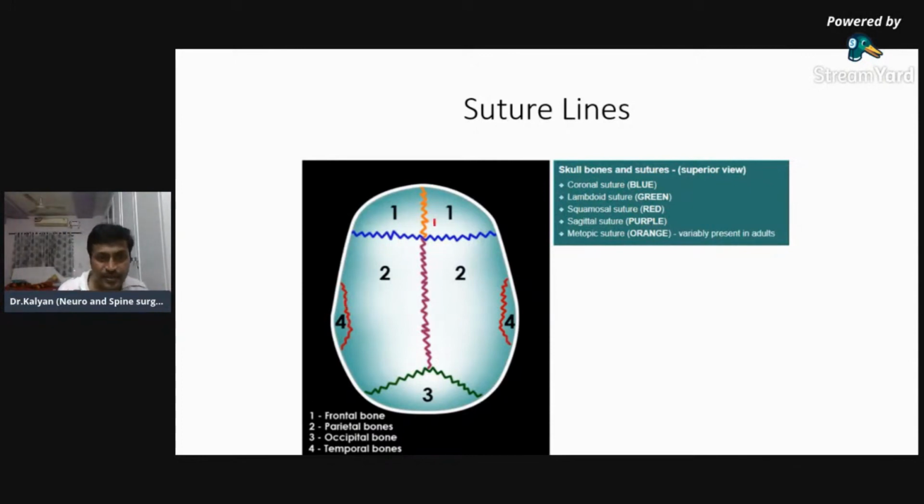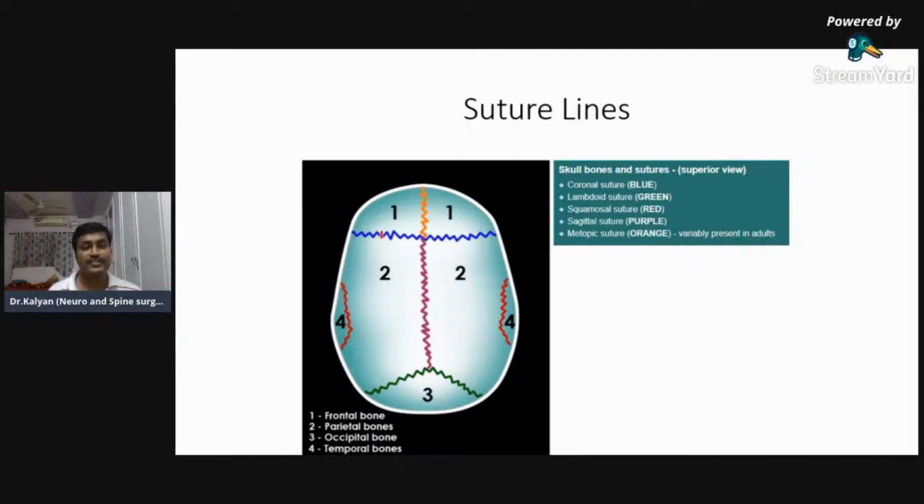This one is known as the metopic suture, which is not present in adults. It's present between the frontal lobes, so it's not very important, and I'm not going into it. So just identify these four sutures. This is the coronal suture. This is the sagittal suture. This is the lambdoid suture, and this one is the squamosal suture.